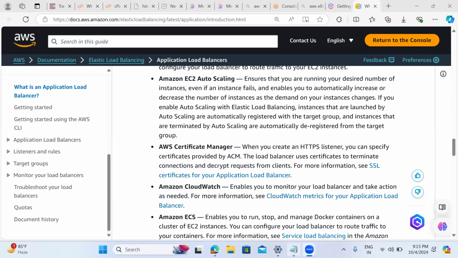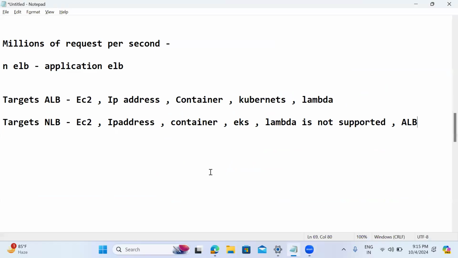Now, one more thing the load balancer does is called TLS termination, or SSL offloading. The concept is that by default we don't use plain HTTP.